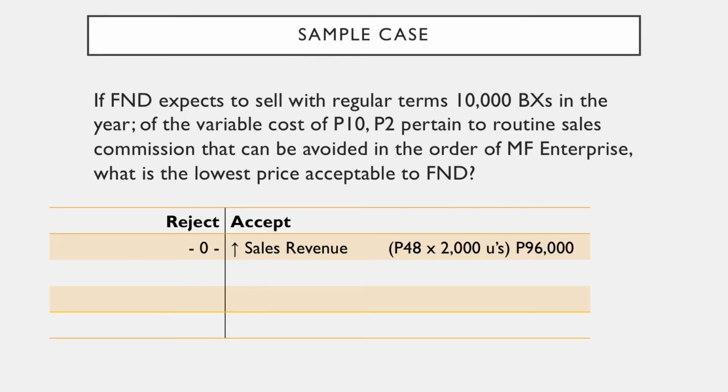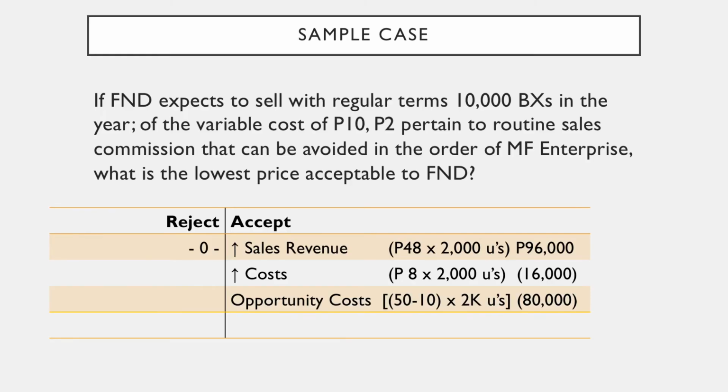What does this mean? It means that a price lower than 48 would mean that there would be an incremental loss in accepting the order. And hence, we should not tolerate any price lower than 48. Let us analyze. To prove that this is true, if we accept the order, sales revenue will go up by 48 times 2,000 units, 96,000 pesos. Incremental cost only 8 times 2,000 units, that's 16,000 pesos.